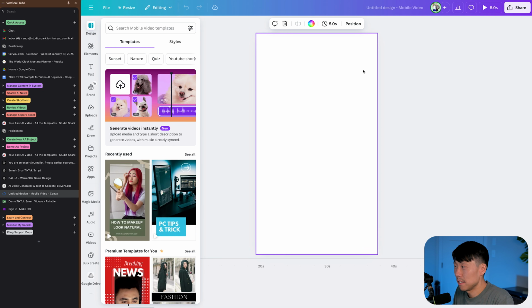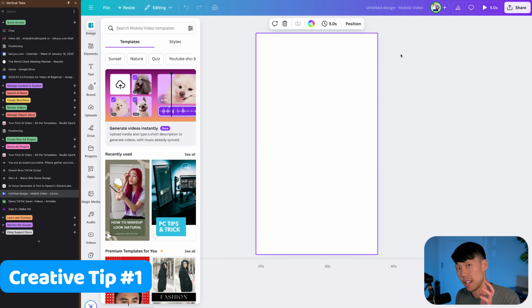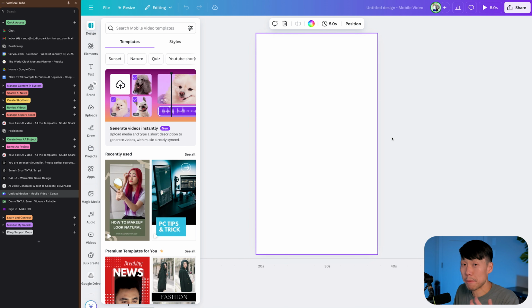And this leads me to my next little creative tip. There are a lot of video AI generators right now. Like I made a video on Hailuo, and there's also Kling AI and Sora. But at the moment, to get started, it's really difficult to get those things to look really, really good. So when it comes to just getting started with using these AI tools and doing a project that's simple, just taking static images and presenting them in a very interesting and dynamic way using just images and text can be really fun. And it can still be really engaging, and it is a video.